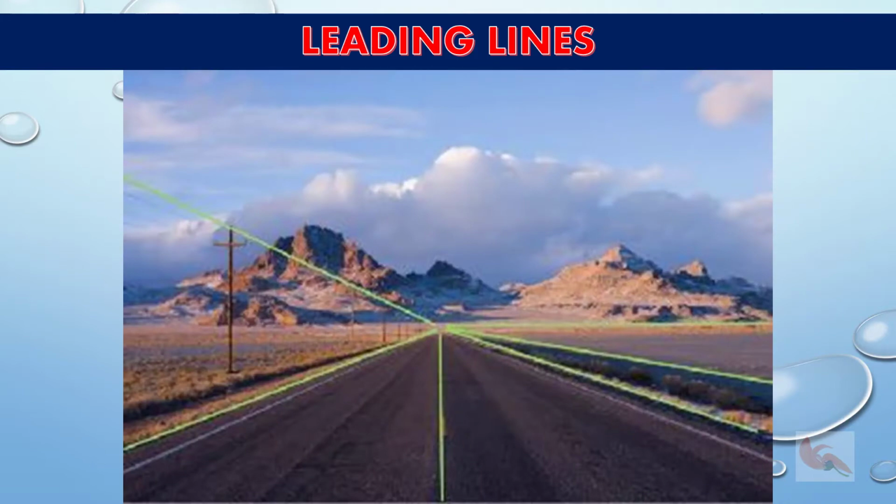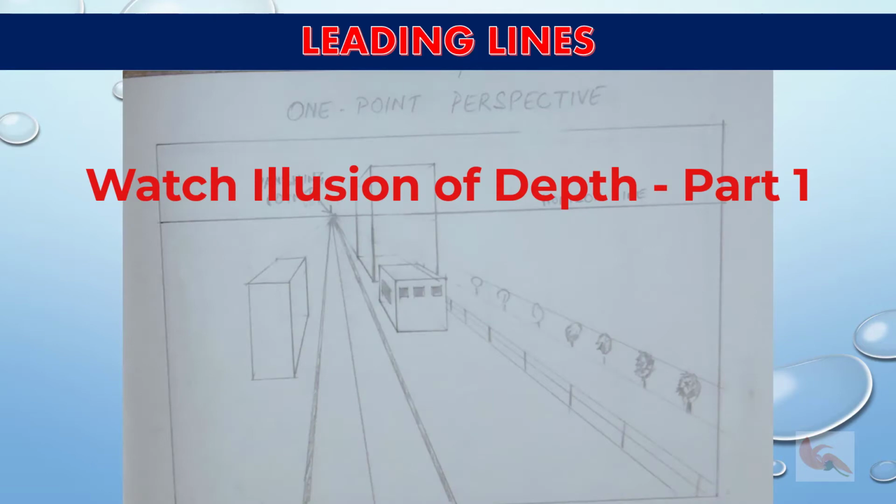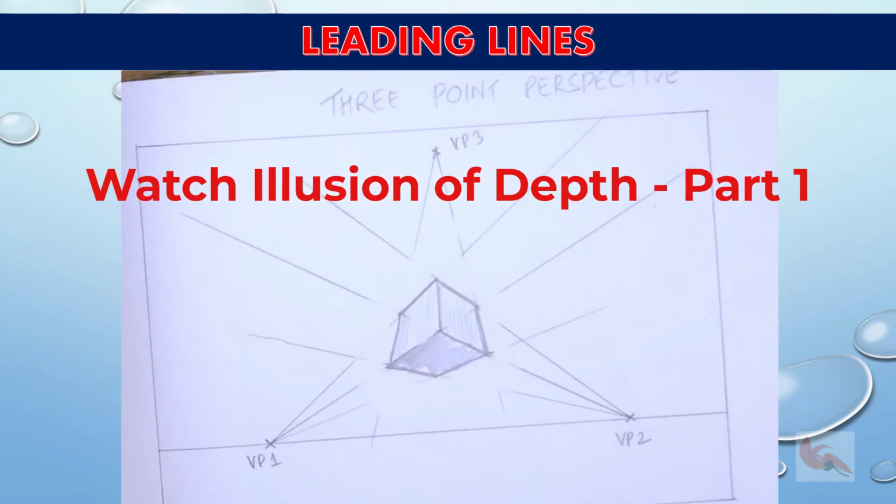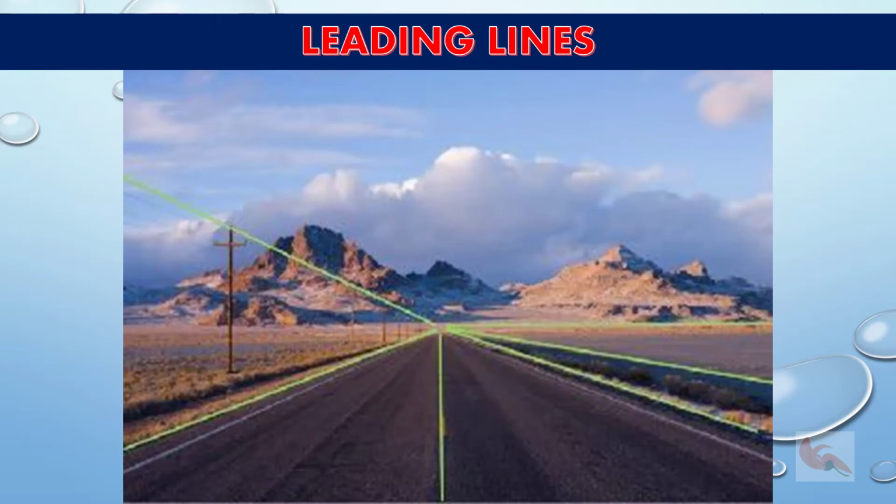The first and most obvious example of leading lines is one-point perspective. If you are not sure about 1, 2 and 3-point perspective and what they relate to, you may like to watch my videos on illusion of depth part 1. In the image of the road, you have got strong lines either side of the picture and they all point towards the vanishing point. These lines are so strong and they have so much influence over the viewer's eye that your focal point needs to be within them.